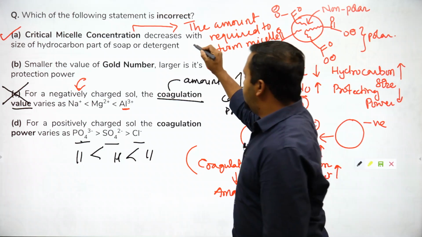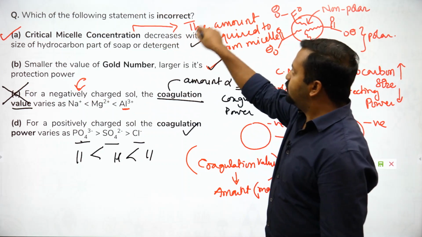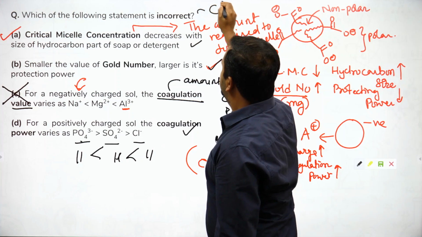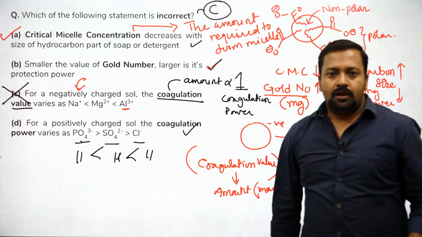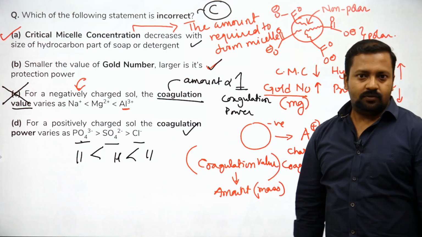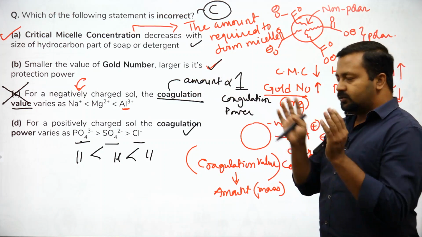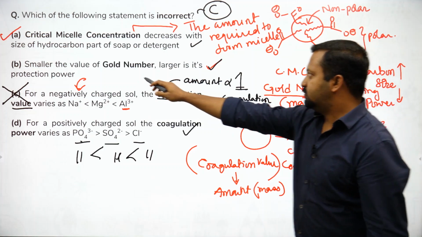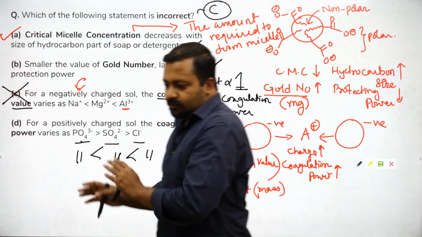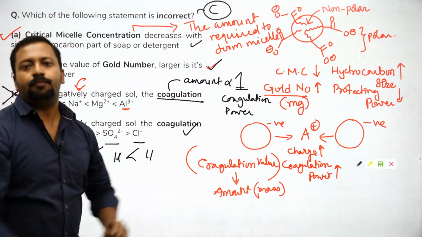Okay, so this statement is correct, this statement is correct, this statement is correct, but this statement is incorrect. So which of the following statements is incorrect? C is incorrect and our answer should be C. Okay, so I hope you have understood what is the difference between power and value. Remember James Bond, another example, gold number, sniper, James Bond. Okay, so this is a very interesting part. Critical micelle concentration, polar, non-polar part.